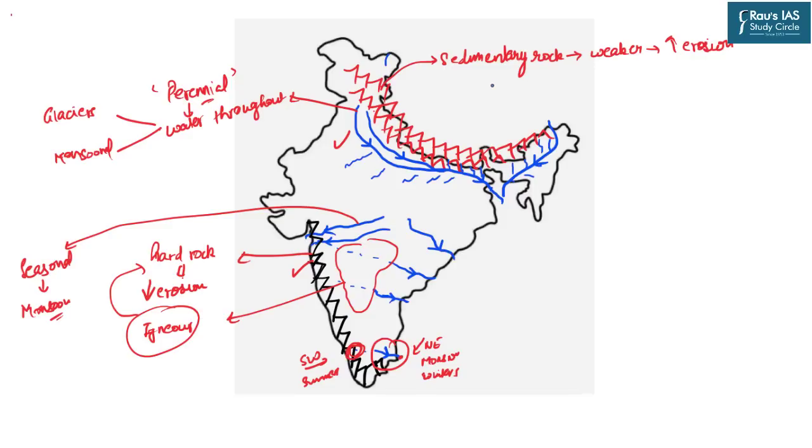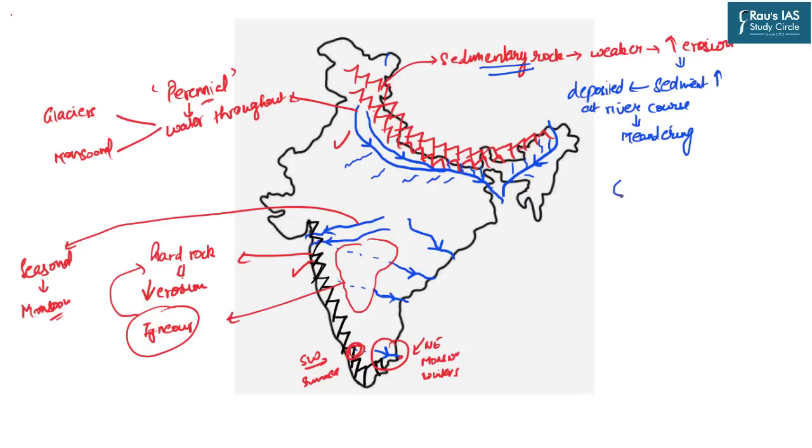Now, as we have discussed, the northern rivers derive their water from the Himalayas, and the Himalayas are basically sedimentary rocks which are more prone to erosion. This means that the sediment load which these rivers are carrying with them will be very high. And these sediments will be deposited in the river courses and hence the river will start meandering.